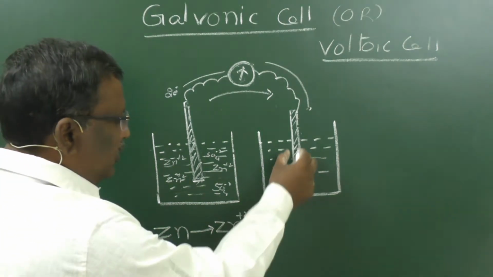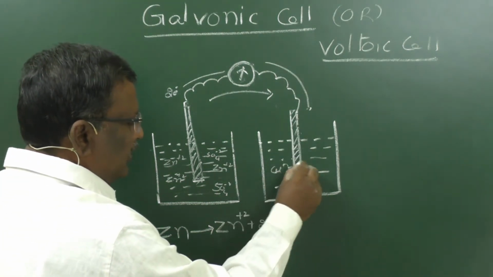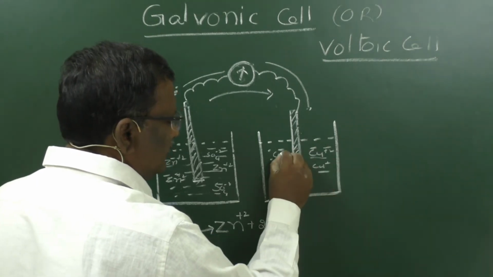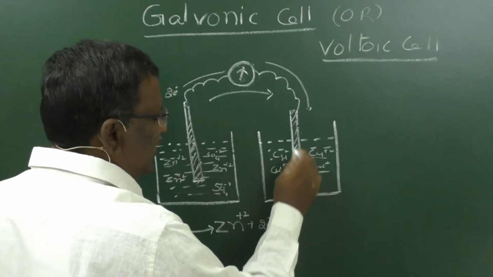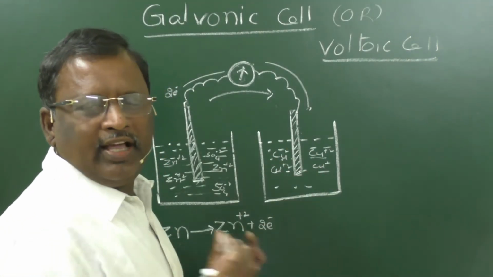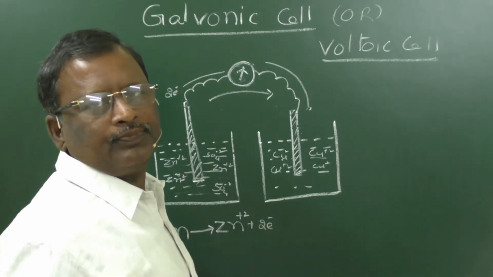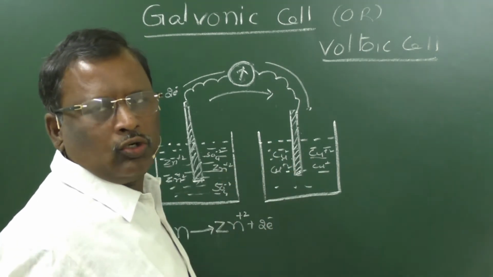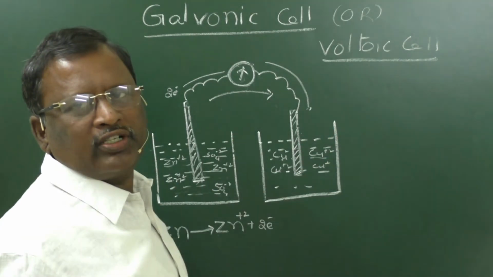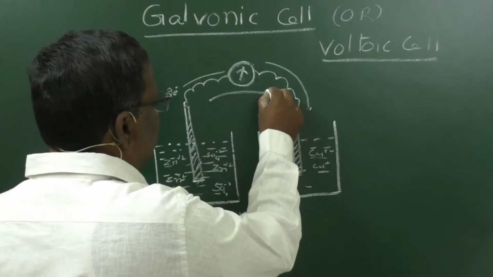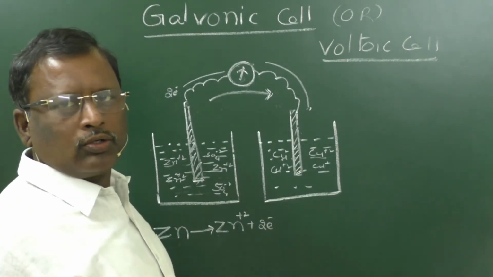Here the copper electrode is surrounded by Cu plus 2 ions and SO4 minus 2 ions. These Cu plus 2 ions accumulated on the surface of the copper are eagerly waiting for electrons, and they pull the electrons from the zinc electrode. Zinc will push the electrons towards the copper electrode. Because of that, electrons will transfer from zinc electrode to copper electrode.